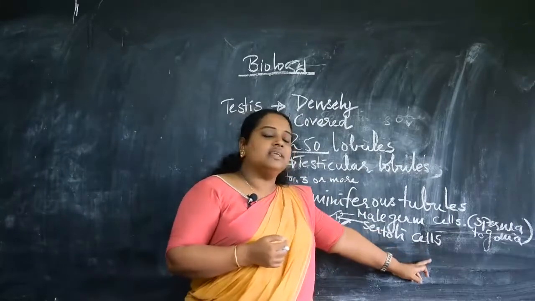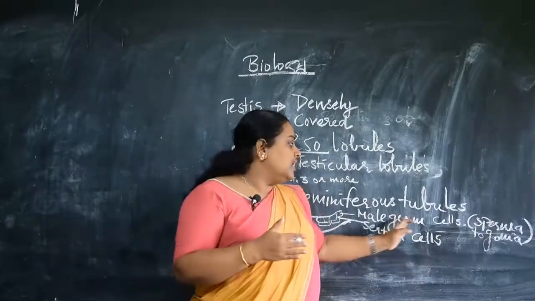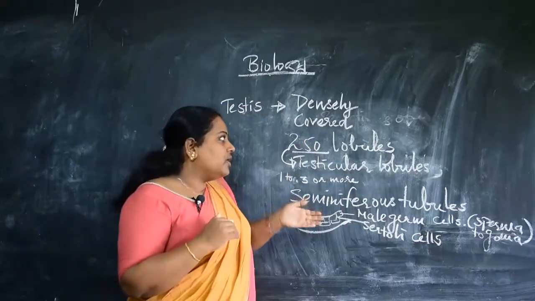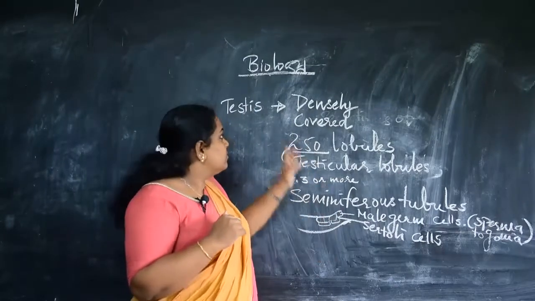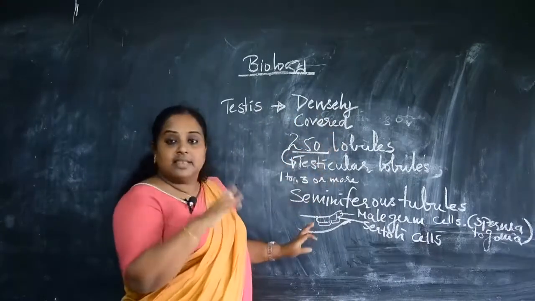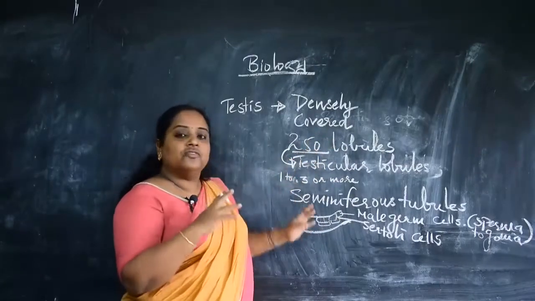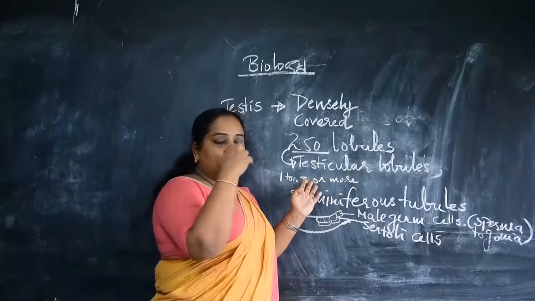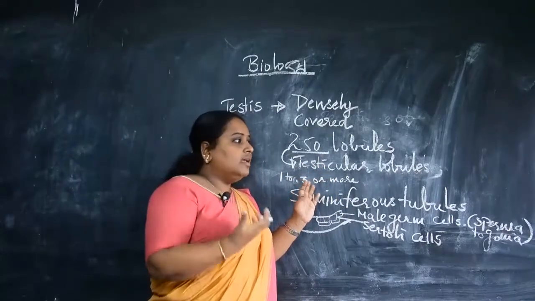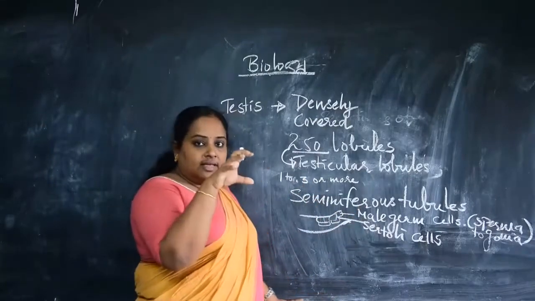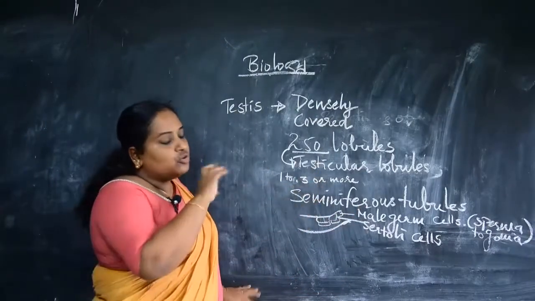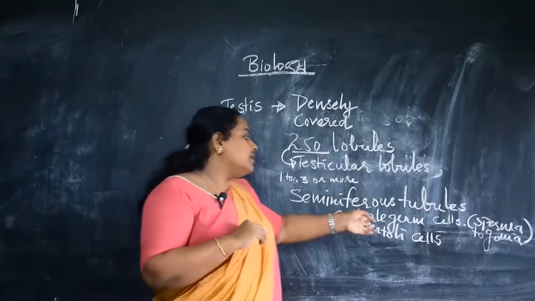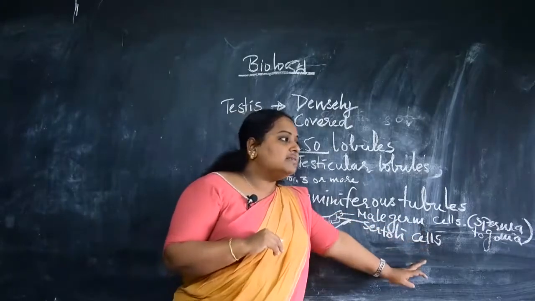And what do the Sertoli cells do here? They provide nutrition to the male germ cells. This is the function of Sertoli cells. I hope you understood this. So once again, the testis is a densely covered organ. It consists of 250 lobules or compartments, and each compartment consists of one, two or more than three seminiferous tubules coiled in it. Each tubule is made up of two cell layers: one is male germ cells and the other is Sertoli cells.